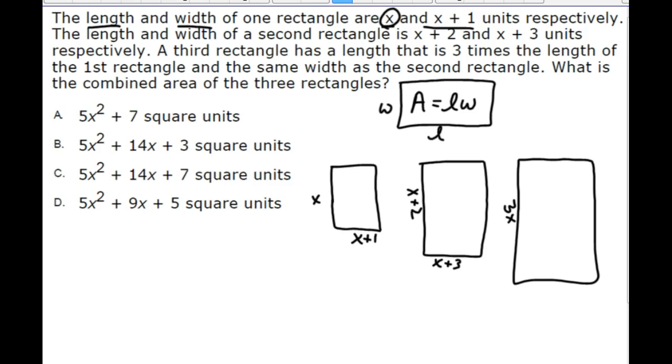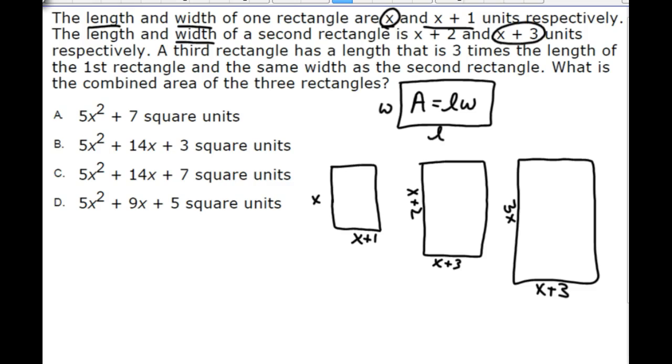The width of the third rectangle is the same width as the second rectangle. So when you go back to the second rectangle, it had a length and a width of x plus 2 and x plus 3 respectively. And so the width of the third rectangle is the same as the width of the second rectangle, making it x plus 3. Let's pause here so that if you're watching the video, you can think about how we got these measurements for these rectangles. And if you're in class, you can ask questions, and I'll come back. If there's something I need to add to the video, I will before we go on.